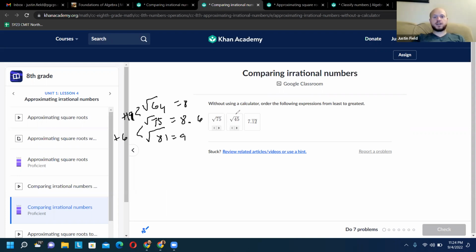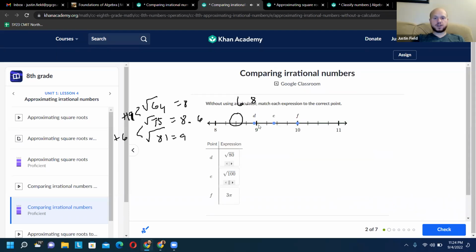But we know it's 8 point something. And then this is going to be 6 point something, maybe 6.8. And then we got the 7. So there we go, comparing those irrational numbers.